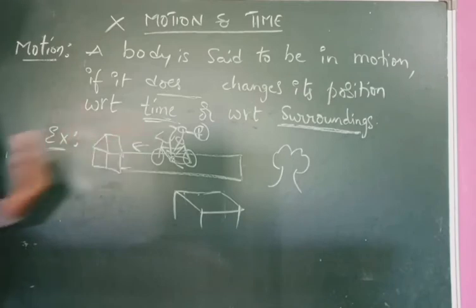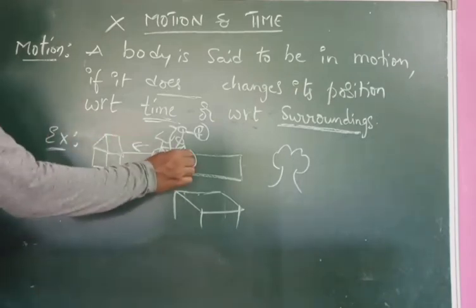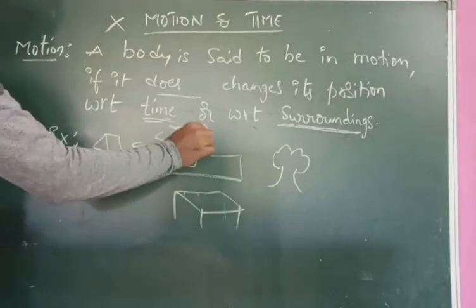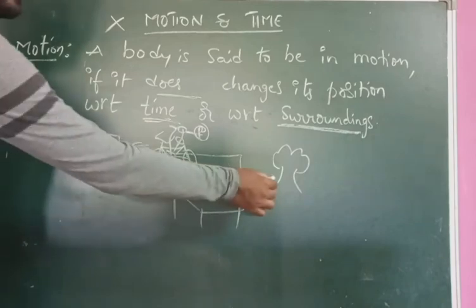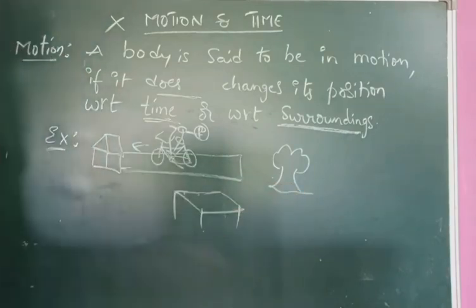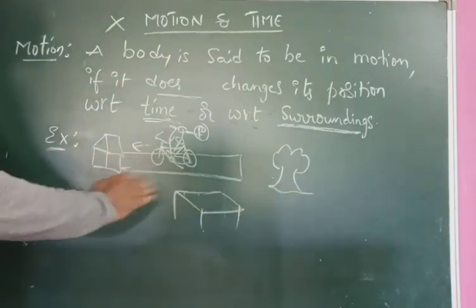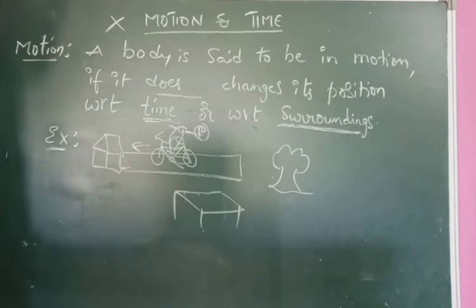He is moving in a particular direction. Here is the bicycle with a person on it, and here there is a house, a tree and a bench which are located beside the road.